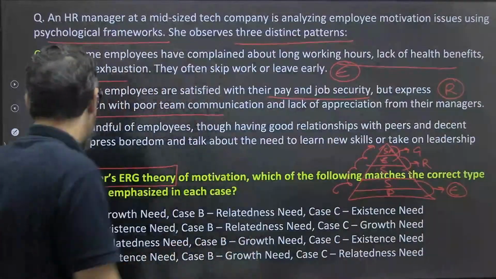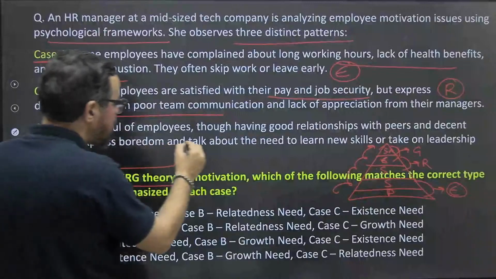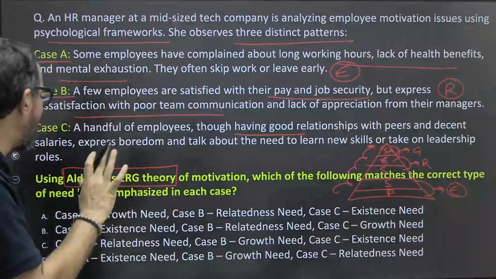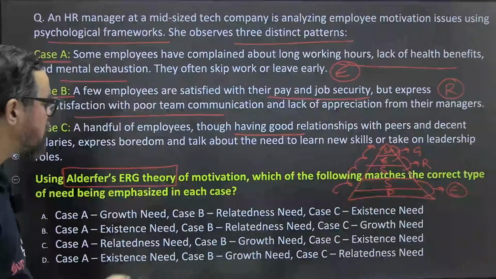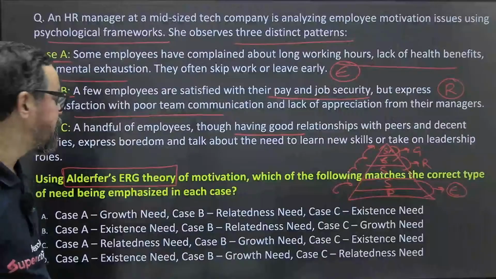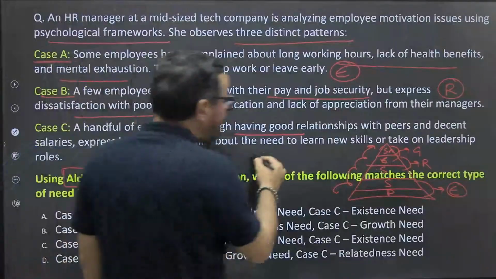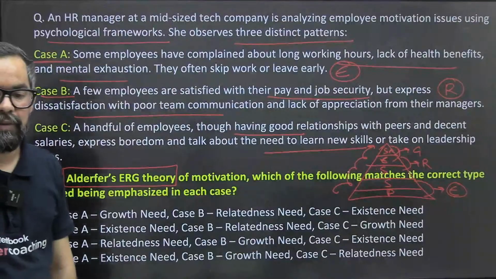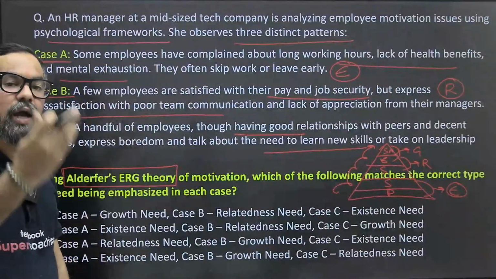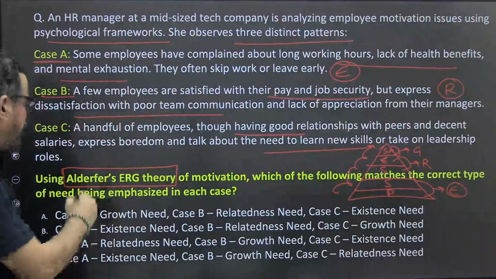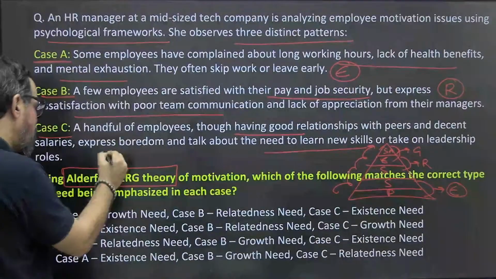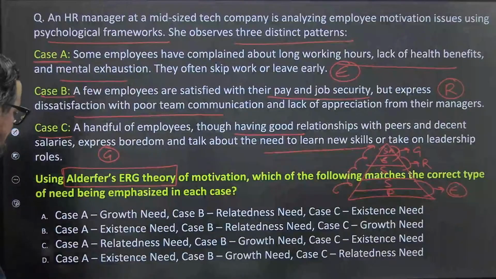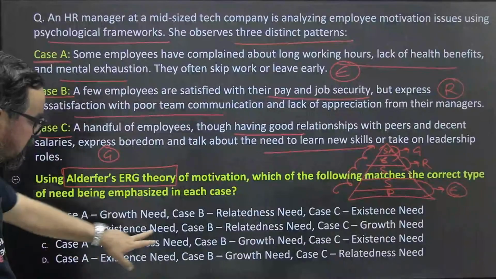The third one is Case C: a handful of employees, though having good relationships with peers and decent salaries, also express boredom. They are bored after reaching that senior post, and talk about the need to learn new skills or take a leadership role, to motivate, guide and mentor others. So we can keep them under the growth stage. Okay, so ERG is the right match: existence, relatedness, growth.